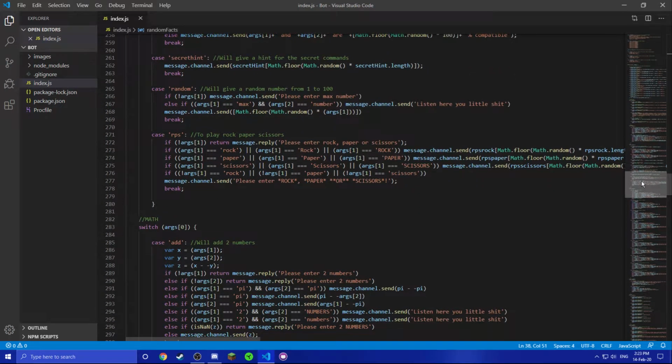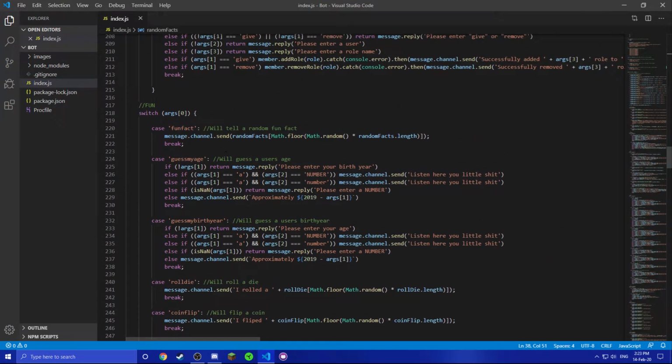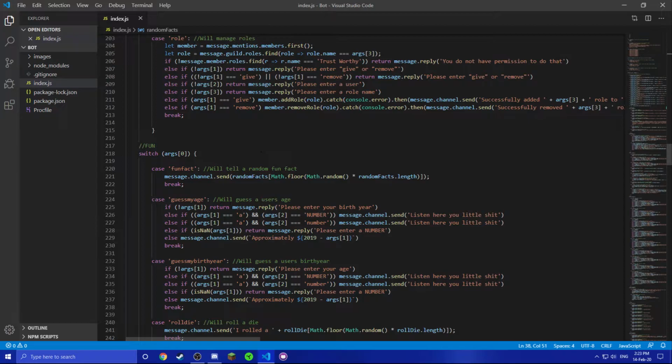Okay, these are not the fun commands from here. So basically, it takes a random number between 0 and 1, multiplies it by the number of fun facts that I just showed you above. Then it does math floor. So if the random number, for example, is gonna be like 0.8326979, something like that, times the number of things, and math floor is basically gonna make it so, for example,